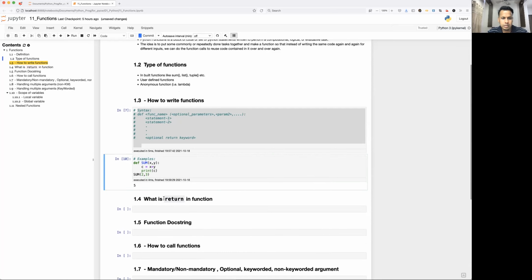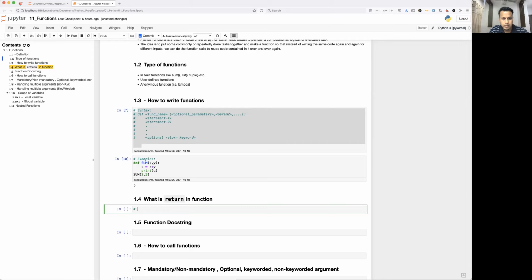Let's talk about return. So why do we use return? Return basically acts as an exit from the function. When I say exit, it means that after the return statement, whatever statements you have put inside the function are not going to be executed, because the moment it encounters the return statement, it will exit from the function.